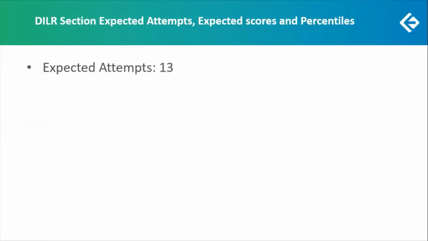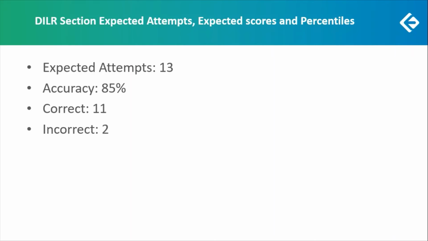So we discussed 13 attempts to be done by a 98 percentiler. Accuracy, I will be taking around 85%. So on that basis, I can expect 11 attempts to be correct, 2 incorrect, and therefore the net score would work out to be 11 into 3, 33, minus 2, that is 31. This is my expected score for a 98 percentiler.